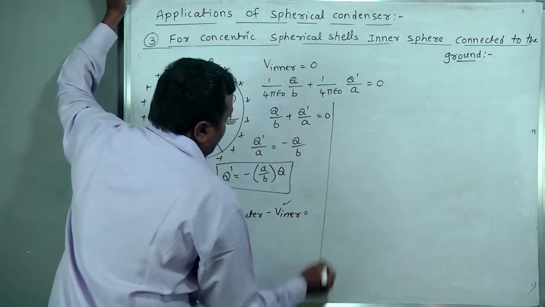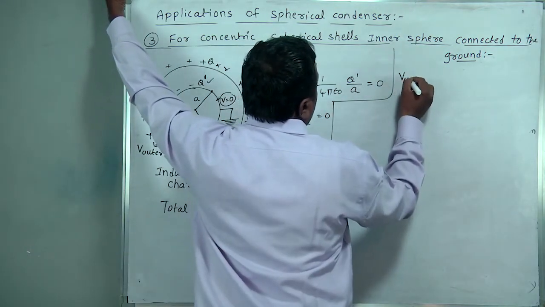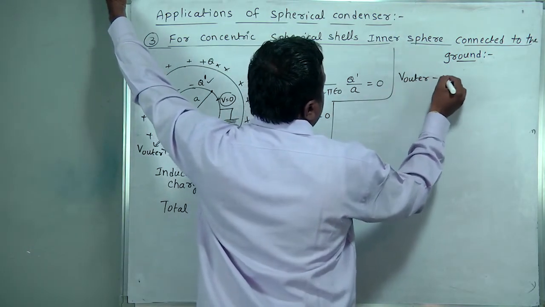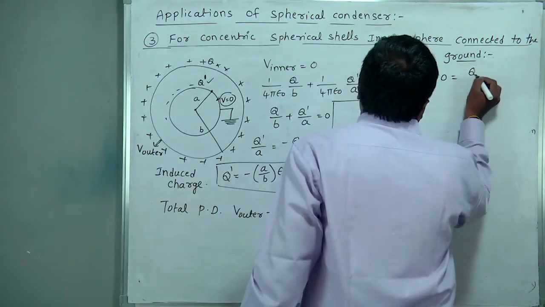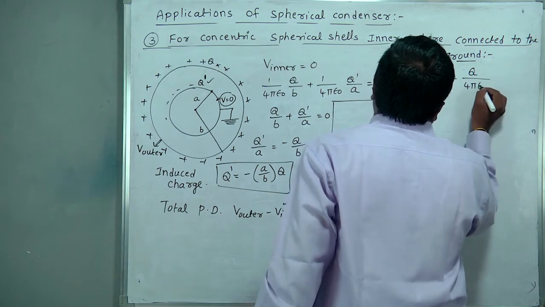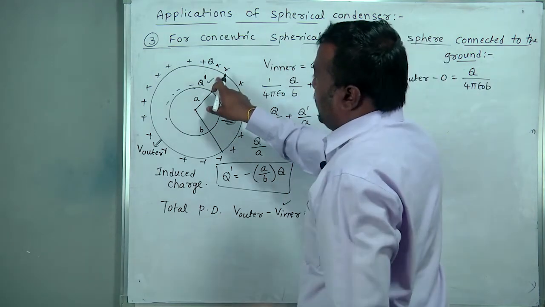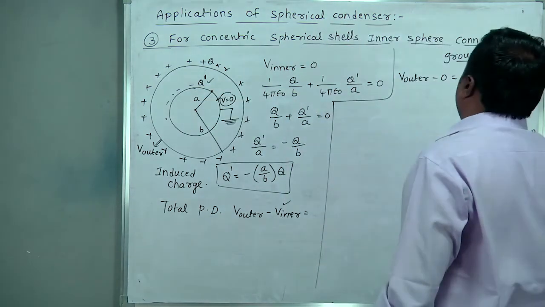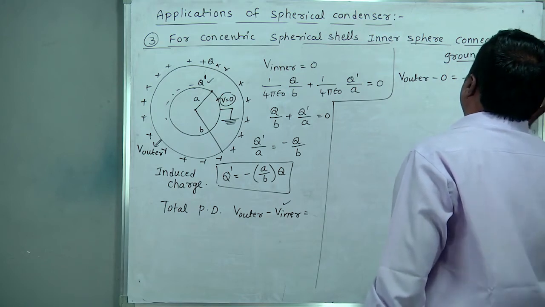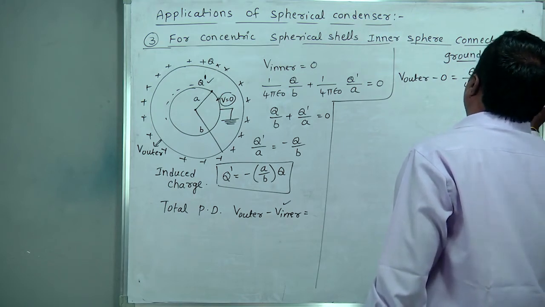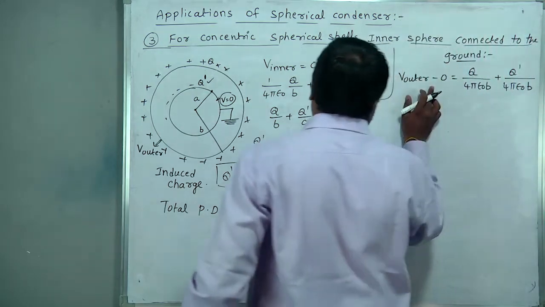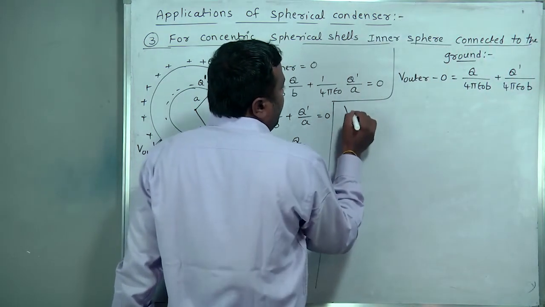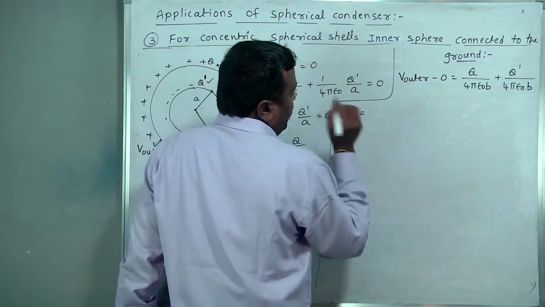So finally, V outer minus 0 is equal to, with respect to the outer sphere, what is the formula? Q by 4 pi epsilon naught B. With respect to Q dash also, Q dash by 4 pi epsilon naught B, only the outer, because the inner is 0. So that outer we are writing as V. So what will it be?